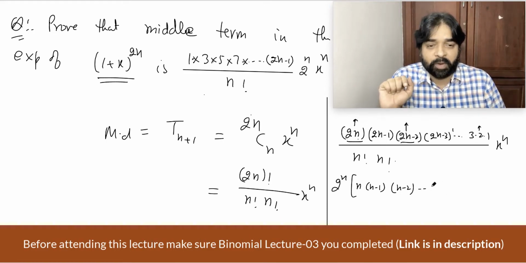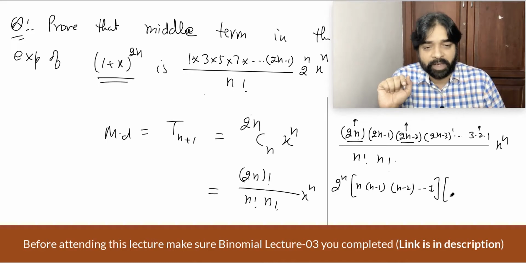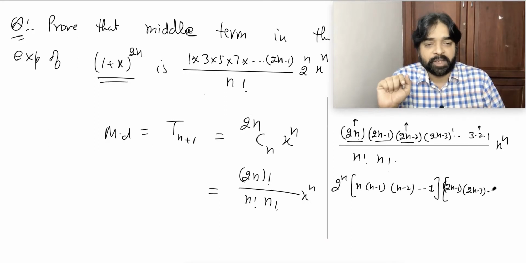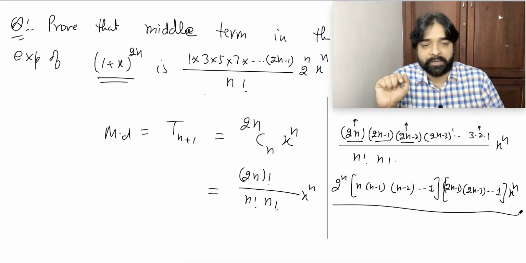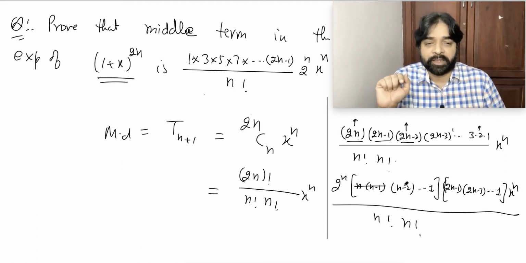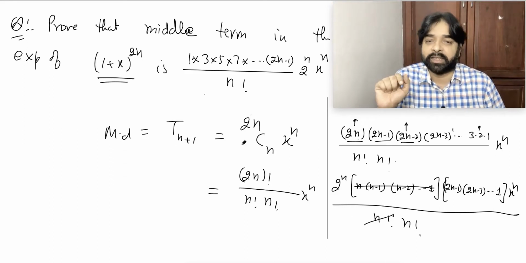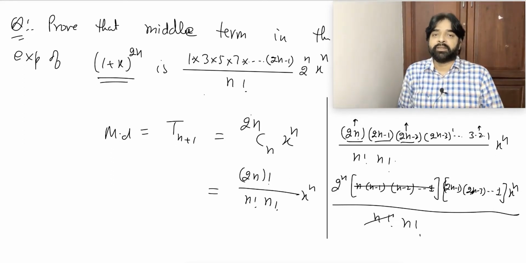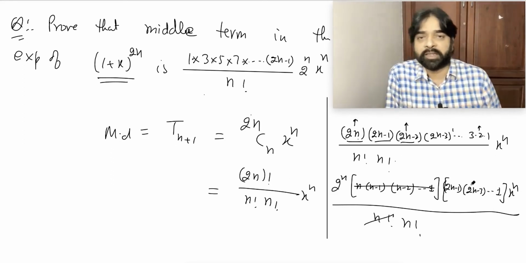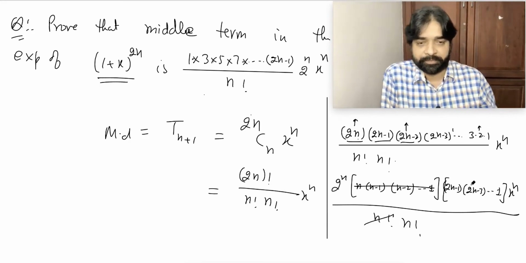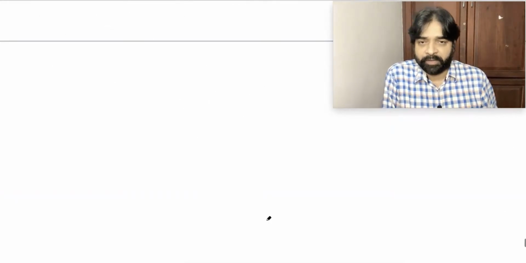From the last 2, 1 will be left. And what else is left? 2n minus 1, 2n minus 3, and so on till 1, into x power n divided by n factorial. This is nothing but n factorial, this will get cancelled with this, and that is your answer. I hope everybody got this question. It's not difficult. Okay, going further.